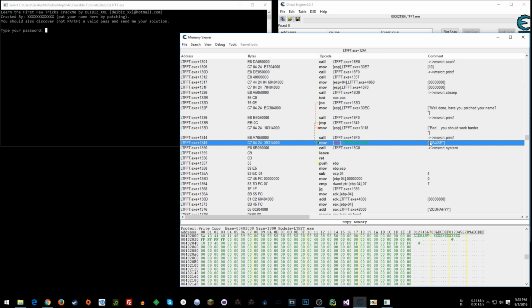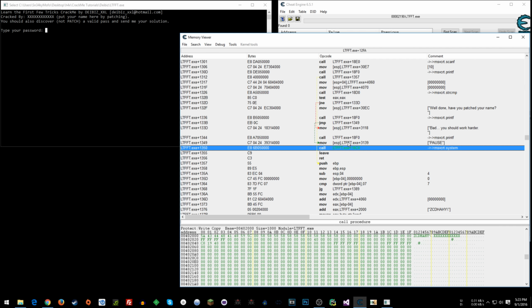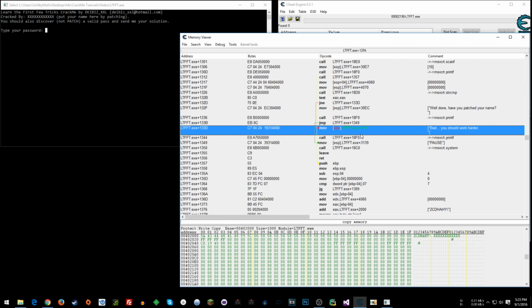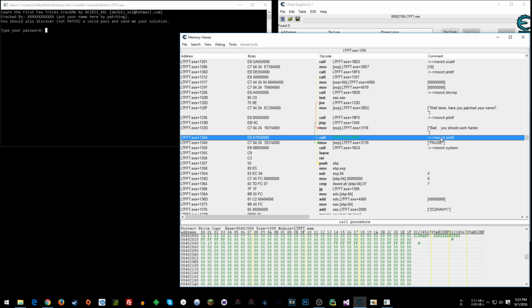Now what we can do is, instead of hitting that pause, let's say we want to, if we enter a bad password, restart this application, or just kick us back to where we can try another password. We have 5 bytes here to work with. This is a 32 bit application here.